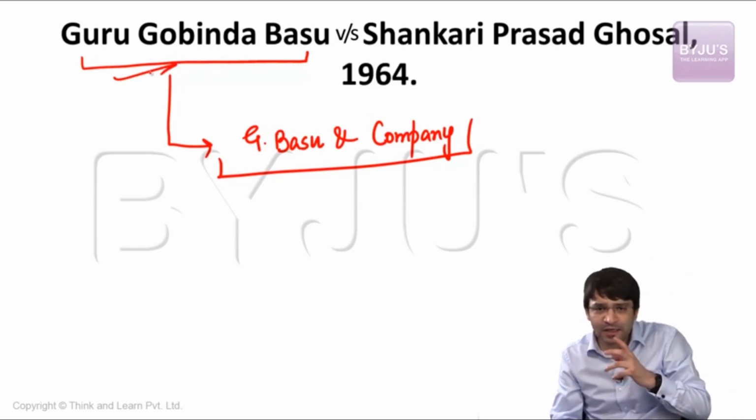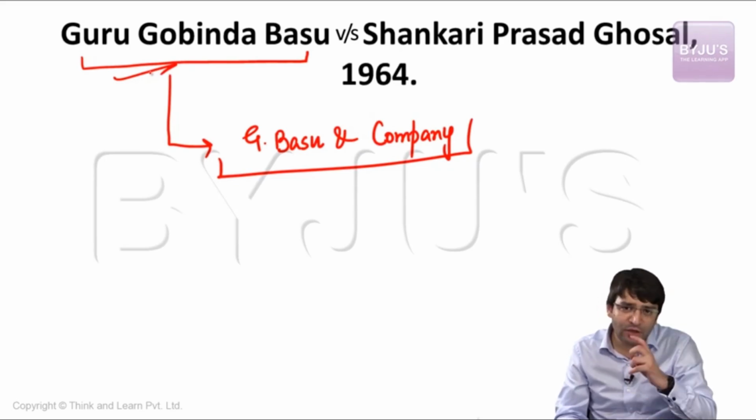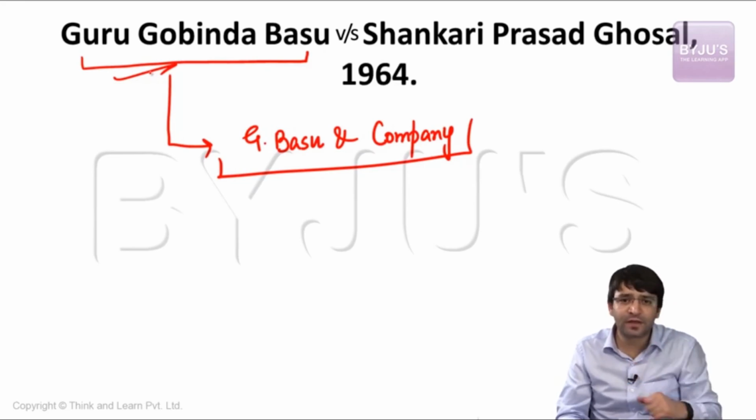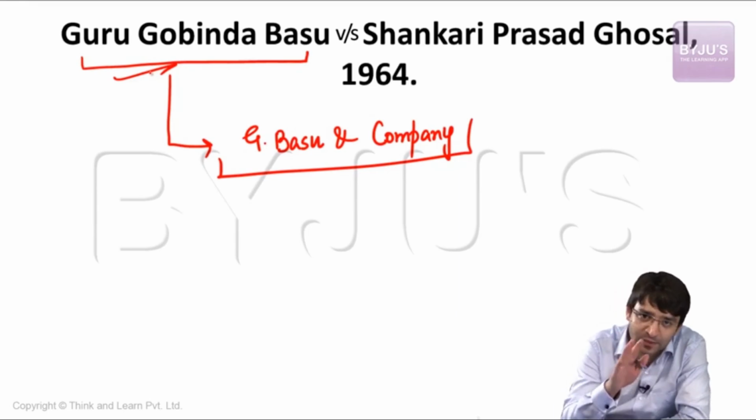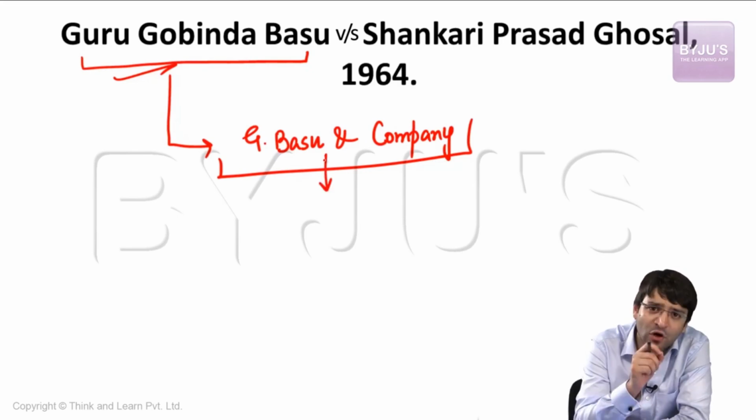But suddenly, a case was heard by the Supreme Court. Ultimately, G. Govinda Basu was disqualified from being a member of the parliament because he was holding an office of profit. The court was asked, how can you justify the disqualification of Mr. G. Govinda Basu when he is not holding an office of profit? The courts were presented with some details. Guru Govinda Basu contested the election to Lok Sabha and won. Yes. He is a partner in a company called G. Basu and Company, right? Yes. It is a private audit company, yes.